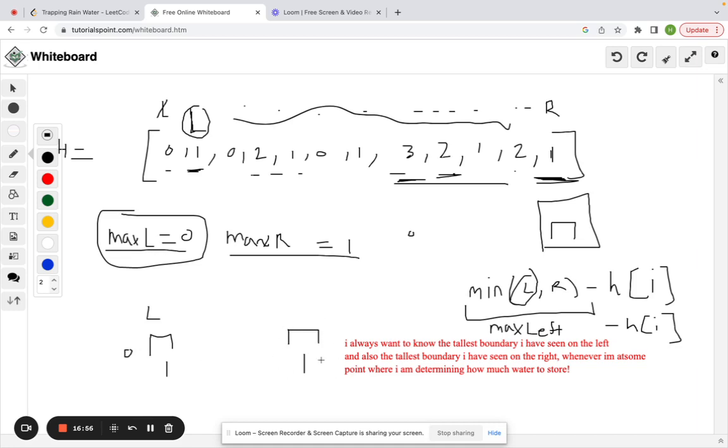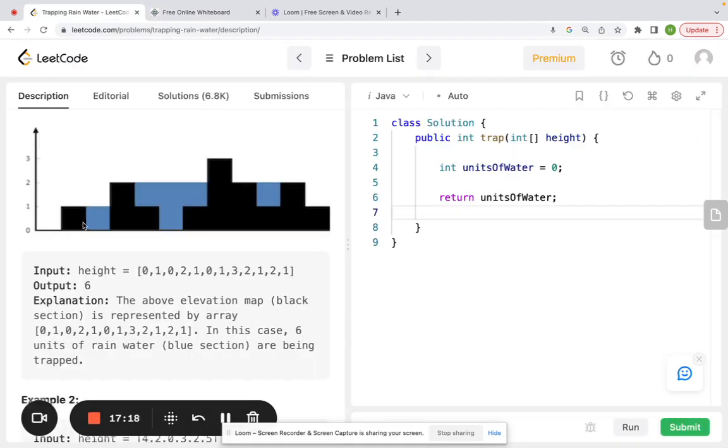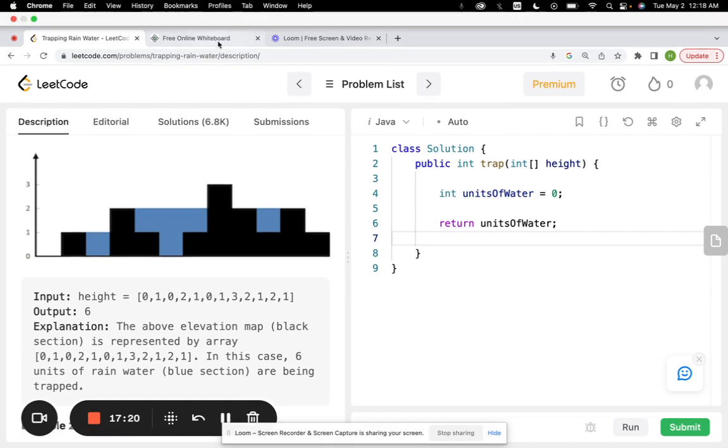We have some if statement that checks if max left is less than max right. And now at this point, we just take the max left, which is just 1, minus height at I, which is 1, and we get 0. So we know we can't store any water in this position. And looking at the picture, that is the case.